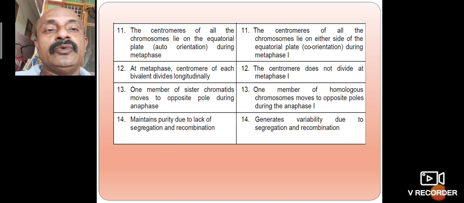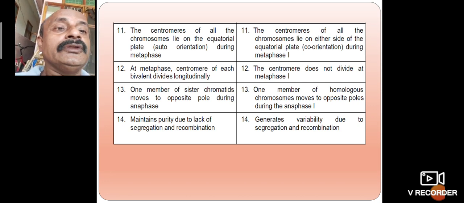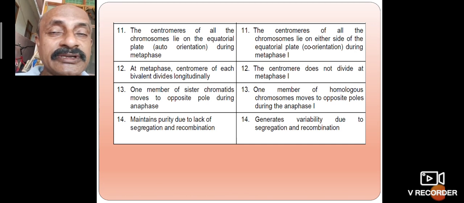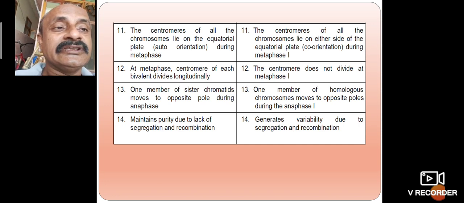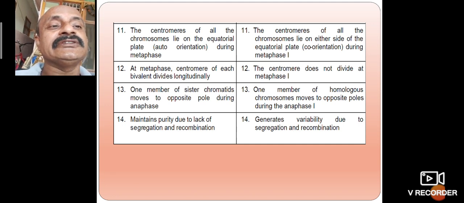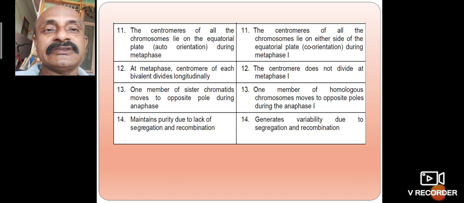Genetic variability is maintained due to segregation and recombination in meiosis. In mitosis, the genetic constitution is maintained purely, due to the lack of segregation and recombination.